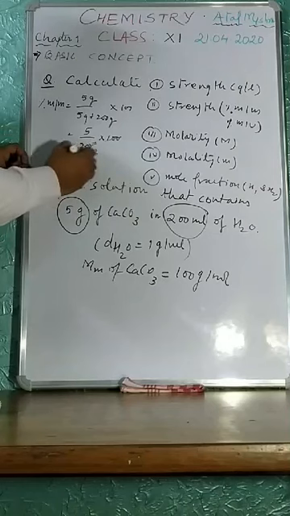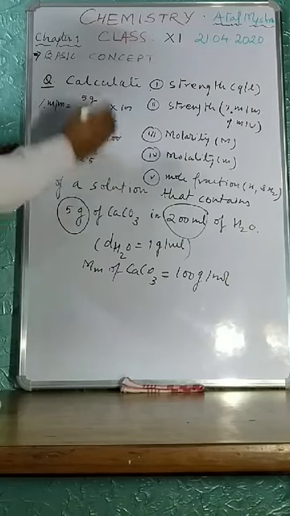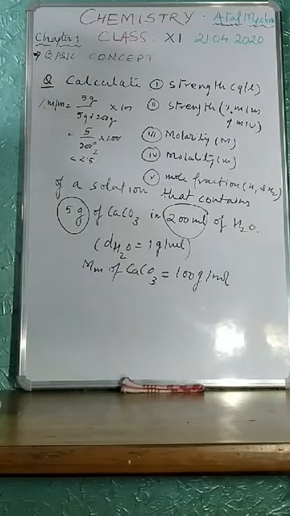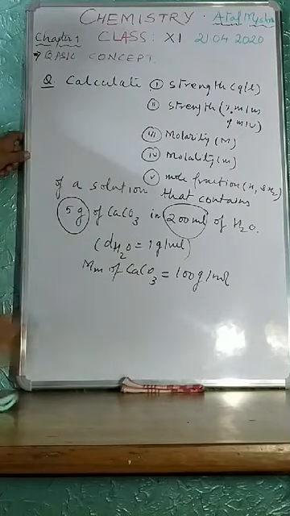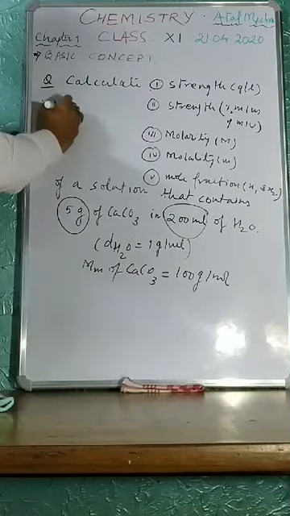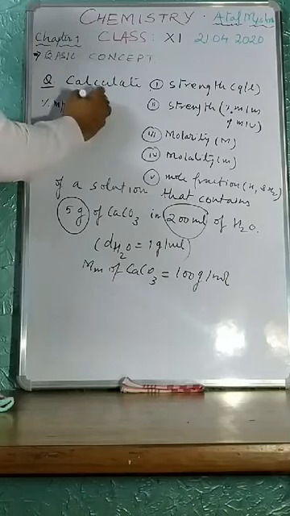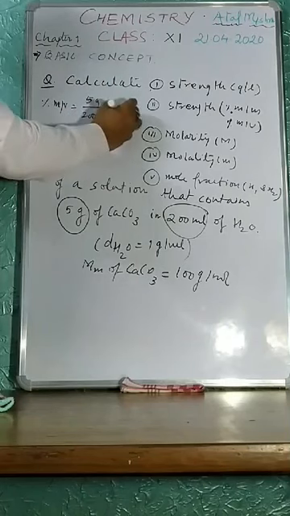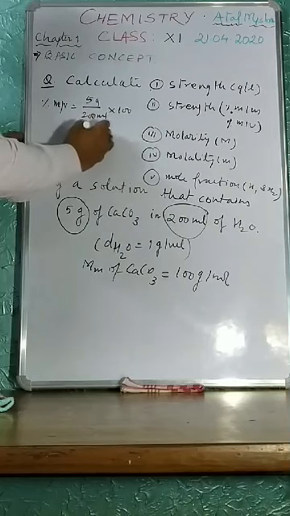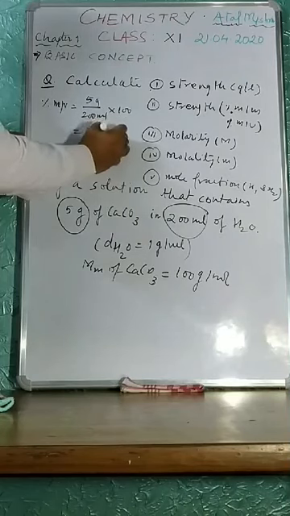Of course, less than 2.5. But in the next case, percentage mass by volume is 5 gram upon 200 milliliter into 100, so it is exactly 2.5% mass by volume.